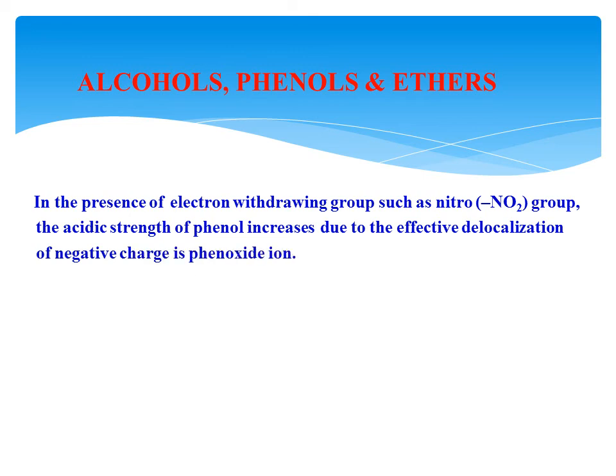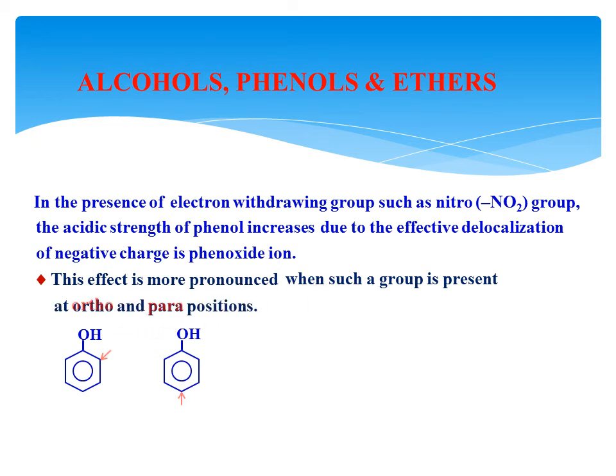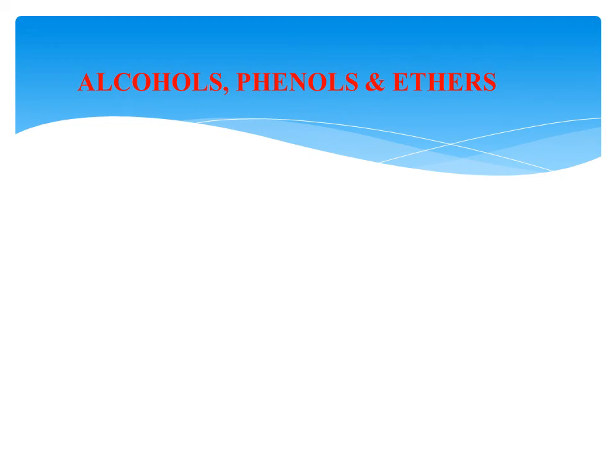Next, observe the effect of substituent groups on the acidity of phenol. Let us consider an electron withdrawing group such as the NO2 group present on the phenol. Then that effect is more pronounced. Therefore, such groups increase the acidity. If such electron withdrawing groups are present at the ortho and para positions, the effect increases further.